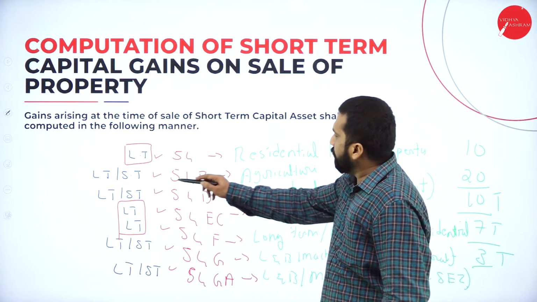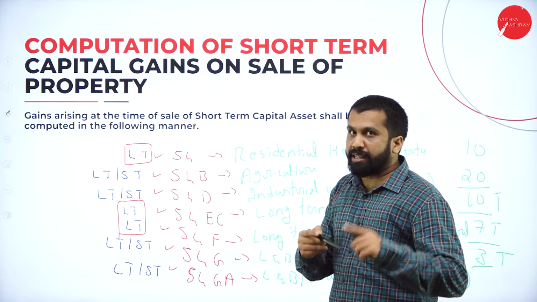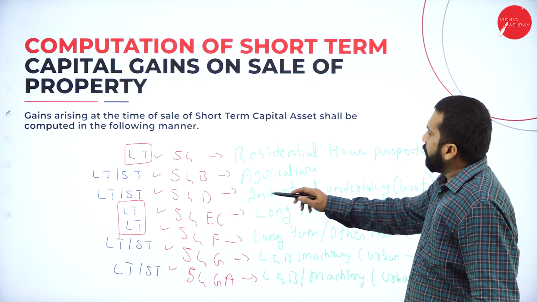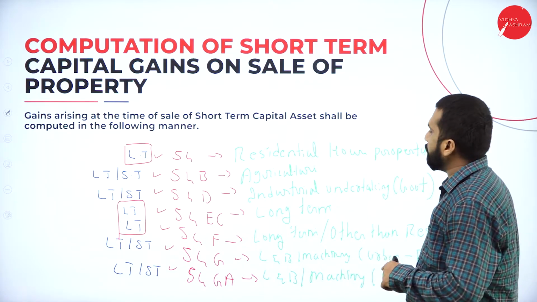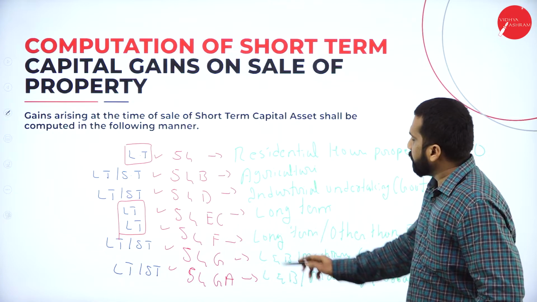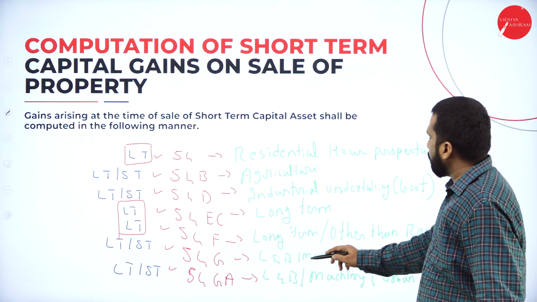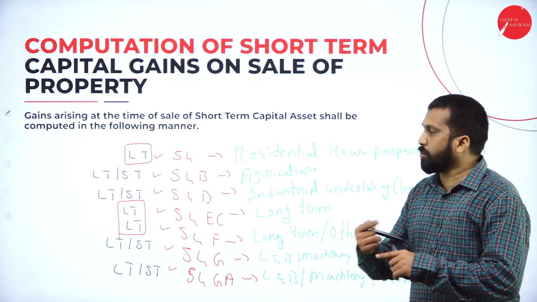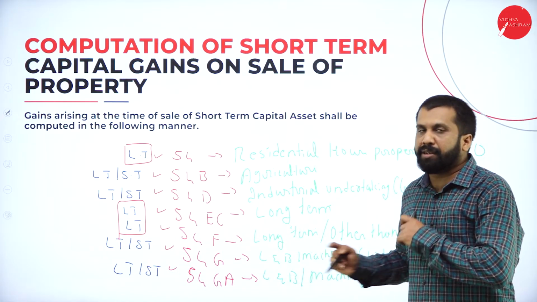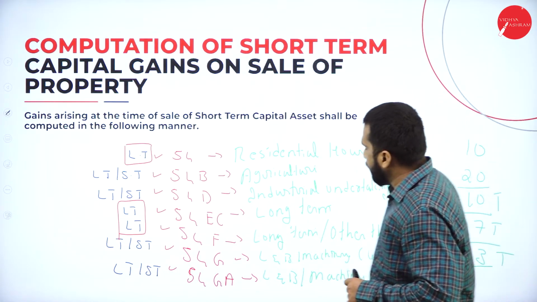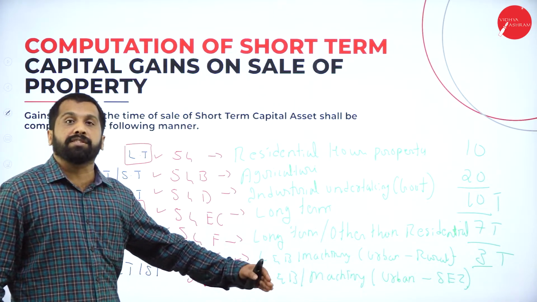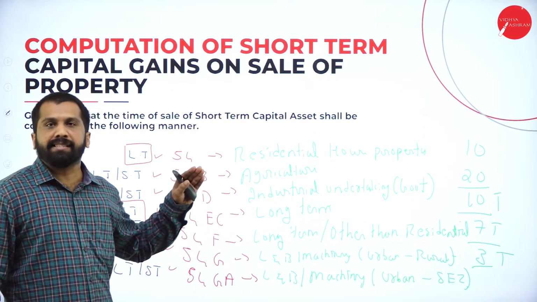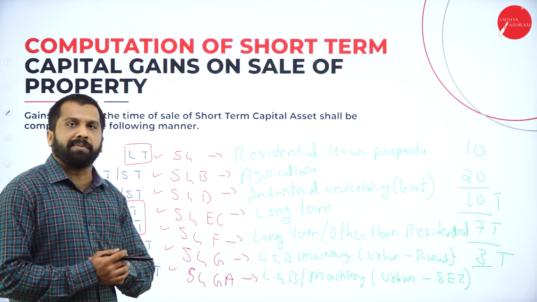What are the exemptions you will get? See, agricultural land, if you sell, you can take exemption. Any industrial or government compulsory acquisition, you can claim exemption. And any machinery, urban to rural area, if you are shifted, you can claim exemption. Any land or machinery, if you are shifted from urban area to special economic zone, you can claim exemption. Clear? What is special economic zone?